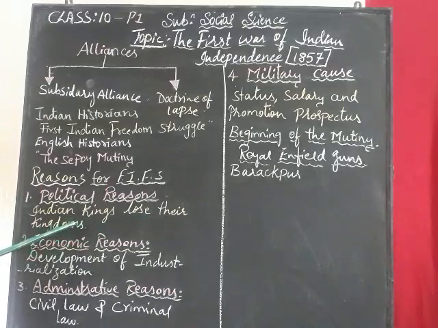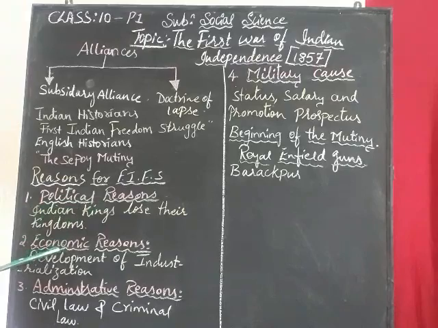The places that came under British rule were Jhansi, Satara, Sambalpur and Udaipur. When the kings lost their power, the people working in the kingdoms of the kings became unemployed. So that is the first reason, the political reason.